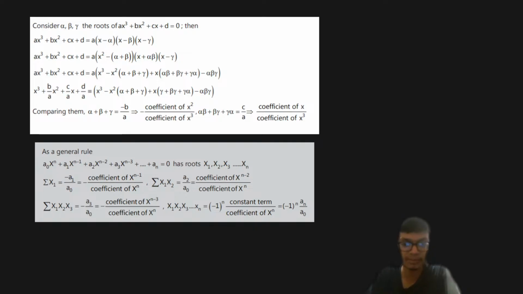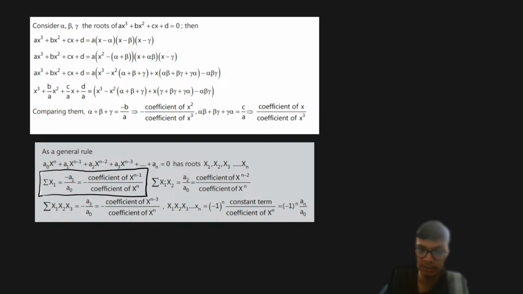Let us try to understand the next part. Whenever I have an nth degree polynomial equation, and the given condition is that all the coefficients of the variable x are real numbers, then I'm going to have n number of roots. If you need to find the summation of the roots, it is given as minus a1 by a0, that is, minus the coefficient of x to the power n minus 1 divided by the coefficient of x to the power n.